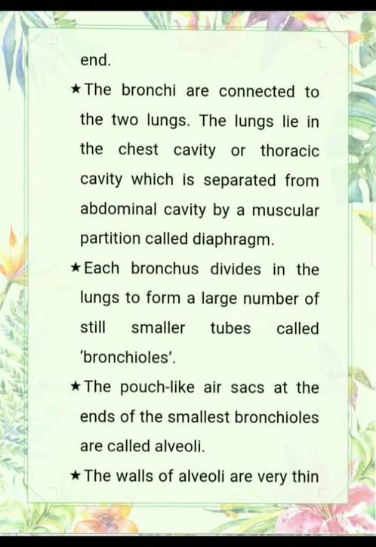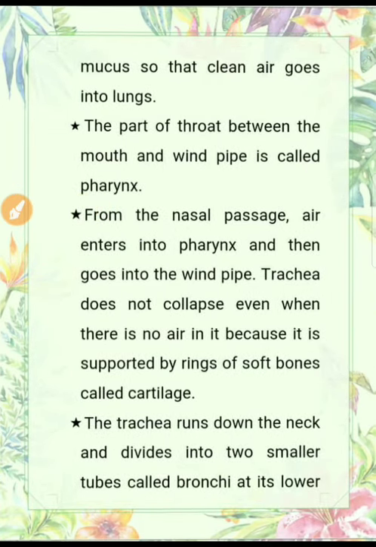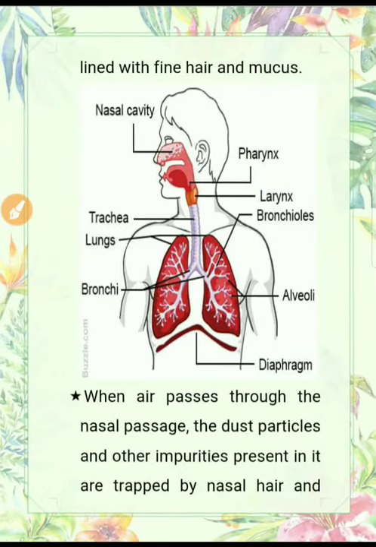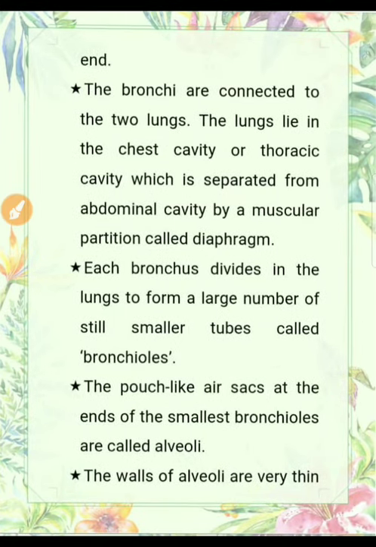So now, the mechanism of respiration. What will happen when we breathe in? When we breathe in, we lift our ribs and flatten our diaphragm. When the diaphragm becomes flattened, the lungs swell up and the space in the chest increases, due to which the pressure in the lungs decreases. The pressure outside the body is more, so the air from outside enters into our lungs. Let us see.